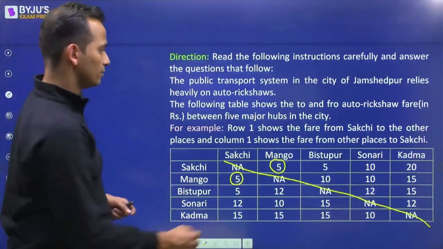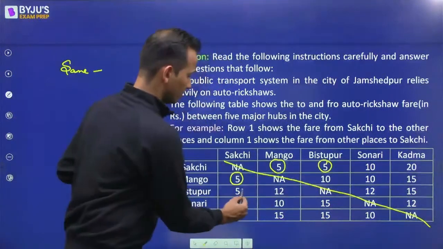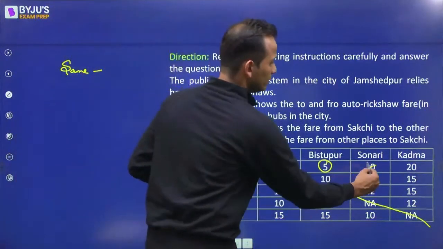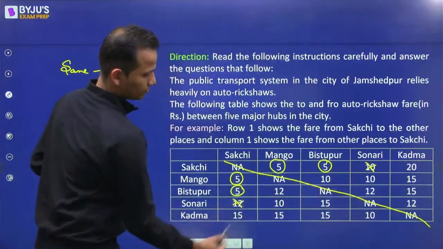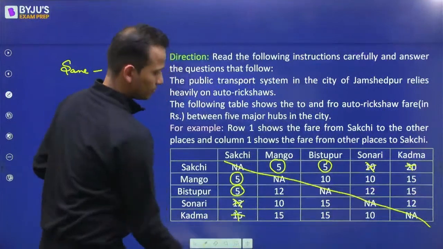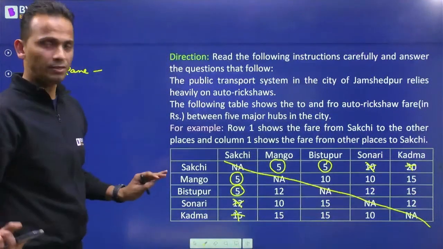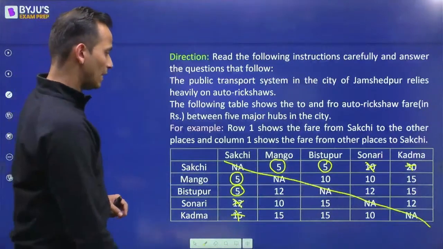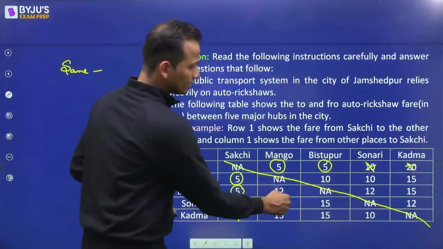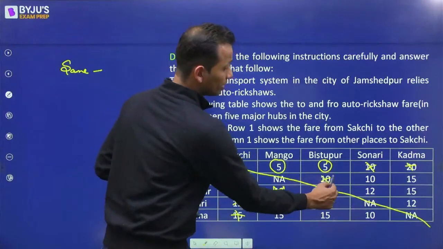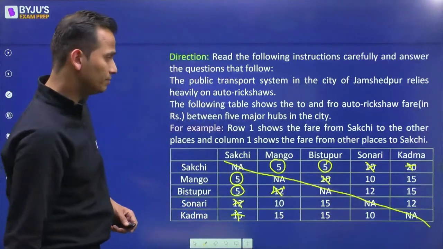Then this and this, they are same. These are different. This is also different. Lovely. Done. So two same and two different. Clear? Next, look at this number and this number. So these are different.